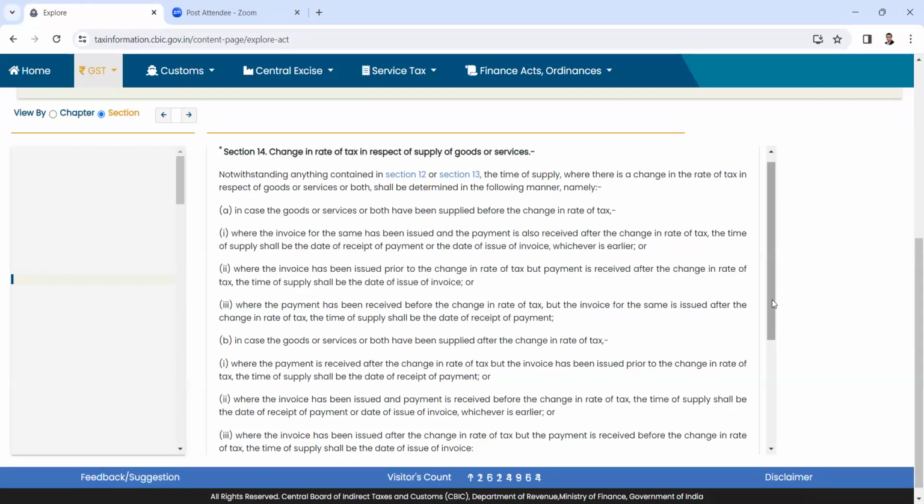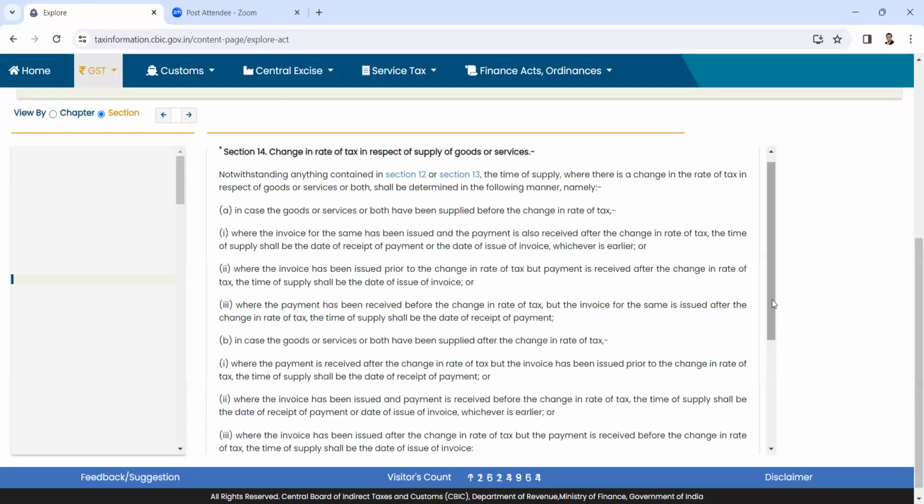But in case of goods or services, we can deduce those three scenarios and see out of these three where the majority falls, whether it is after the change or before the change, and accordingly, the majority will prevail. For example, out of the three, if two scenarios fall prior to the change, then the old rate will be applicable. That is the way that we deduce.